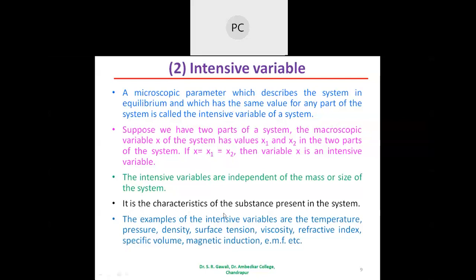It is the characteristic of the substance present in the system. Examples of intensive variables are temperature, pressure, density, surface tension, viscosity, refractive index, specific volume, magnetic induction, electromotive force, etc. So these are the examples of the intensive variables.